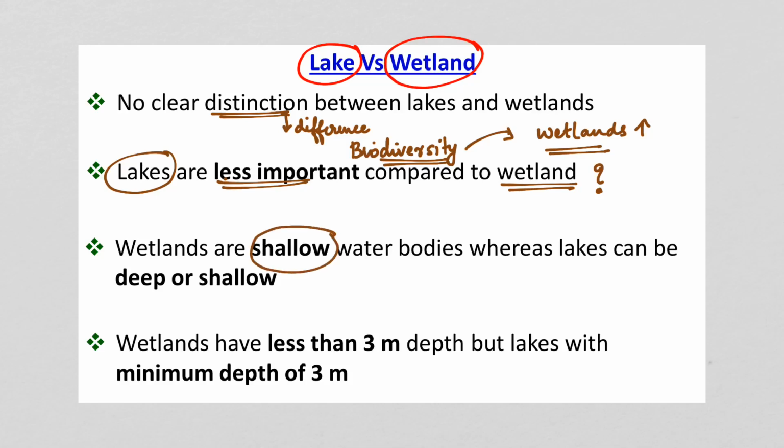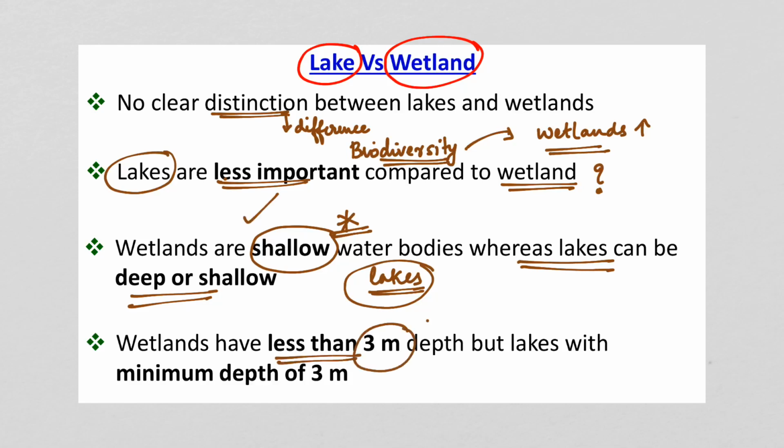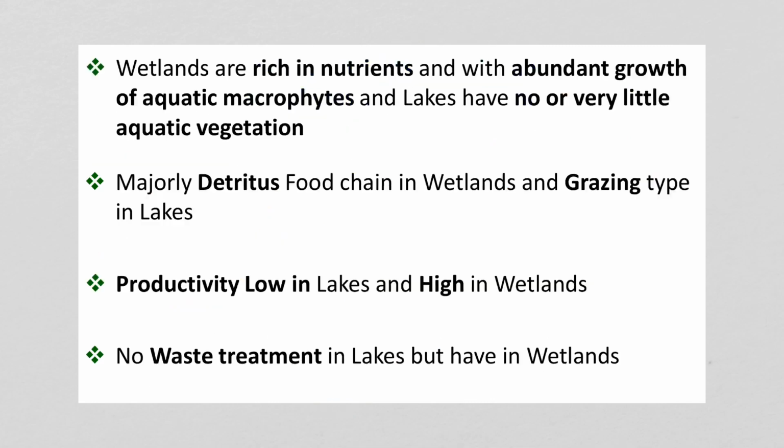Wetlands are shallow water bodies, whereas lakes can be deep or shallow. So wetlands are necessarily shallow, but lakes can be shallow and can also be deep. This is another distinction. Wetlands have less than 3 meter depth, but lakes have a minimum depth of 3 meters. This is another point of distinction. Anyway, we cannot clearly distinguish between a lake and a wetland.